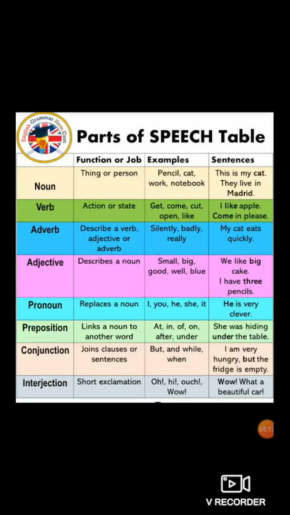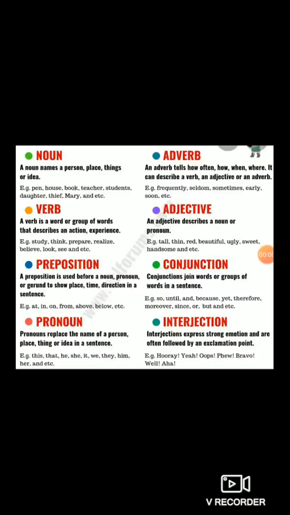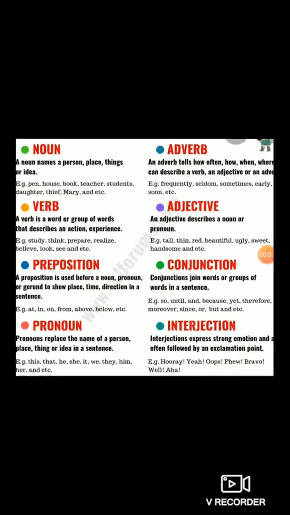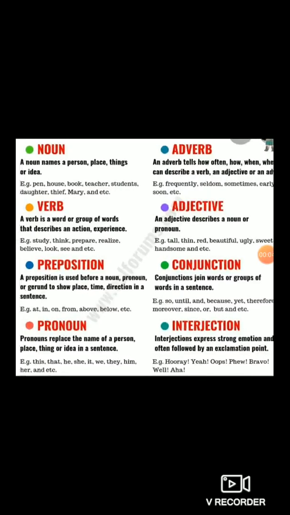Understood, students? Understood the parts of speech? Examples of parts of speech. Noun. So noun examples are given here. Pen, house, book, teacher, students, daughter, thief, Mary, etc. These all are the names of some persons, place or thing. So these are the examples of noun.